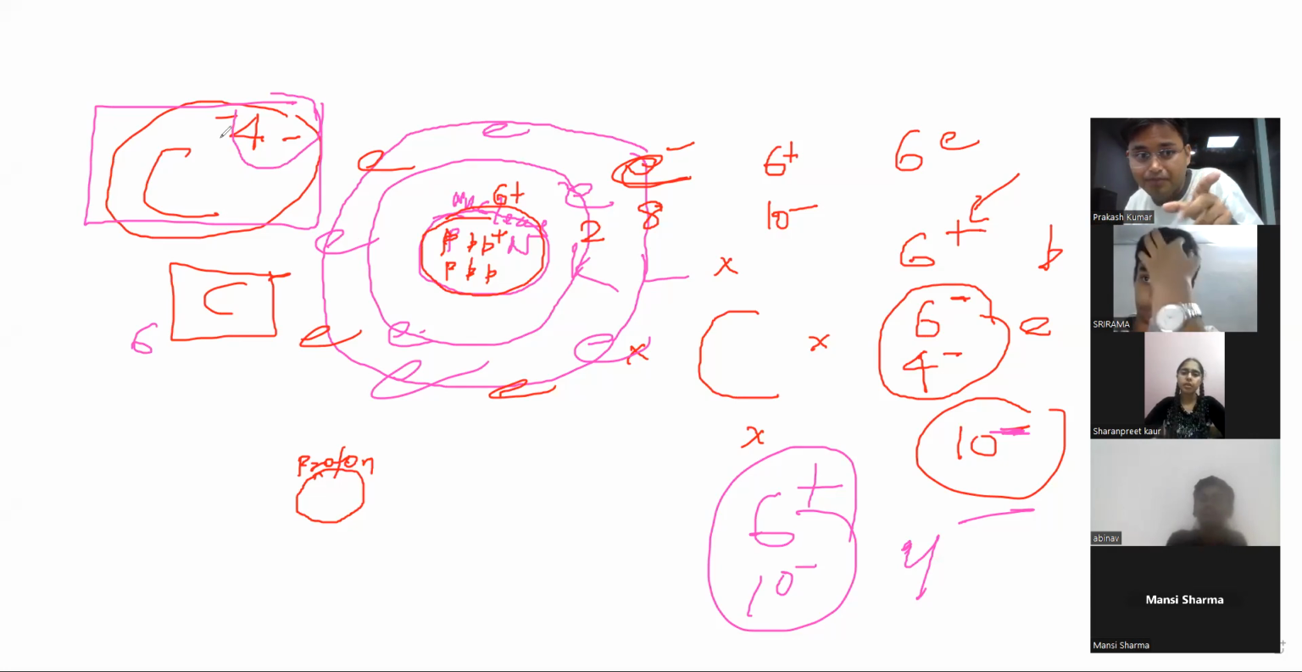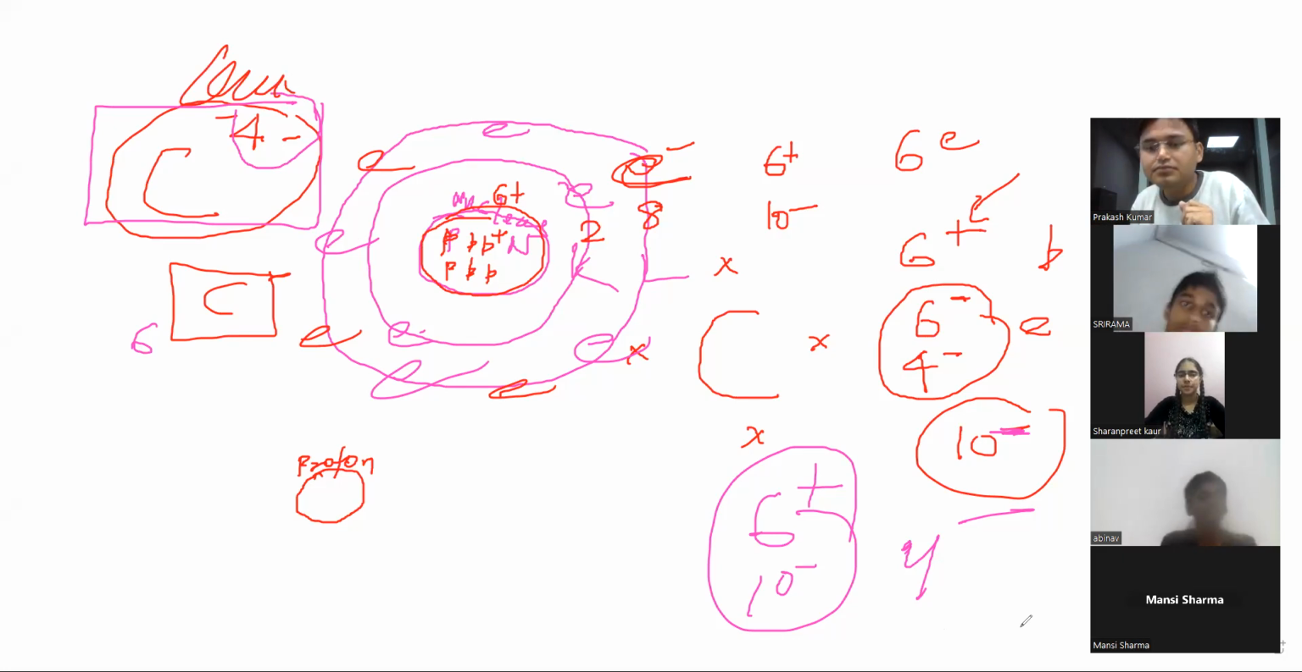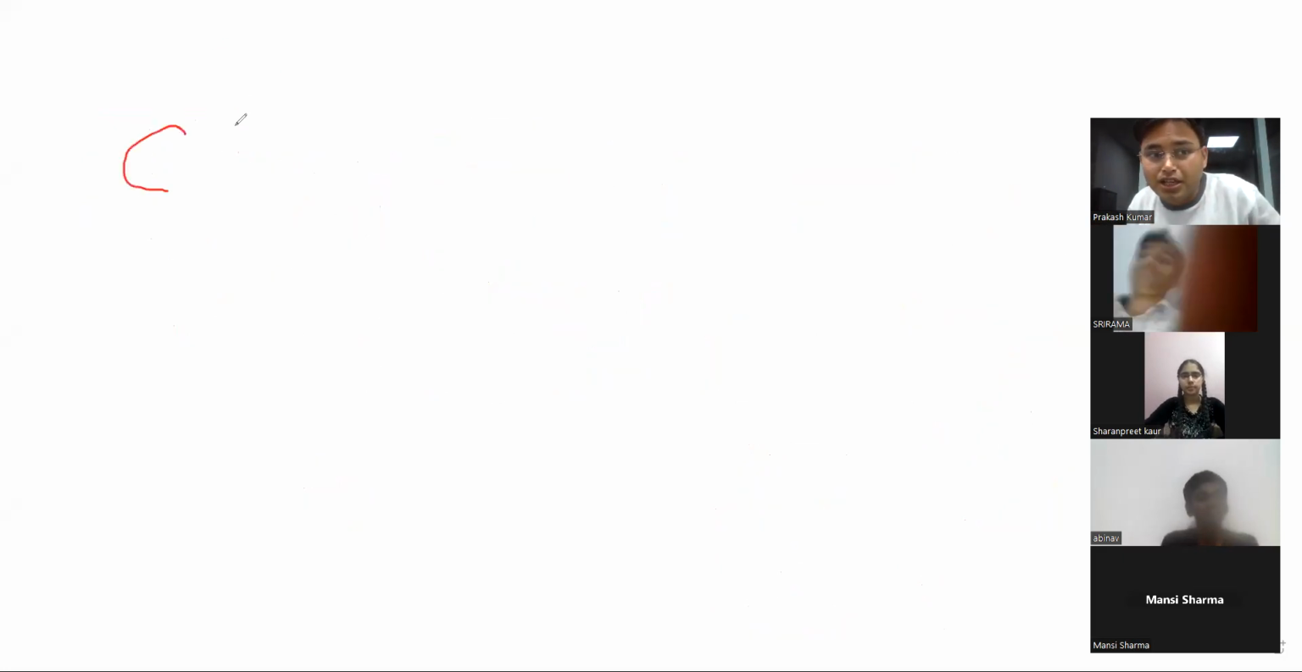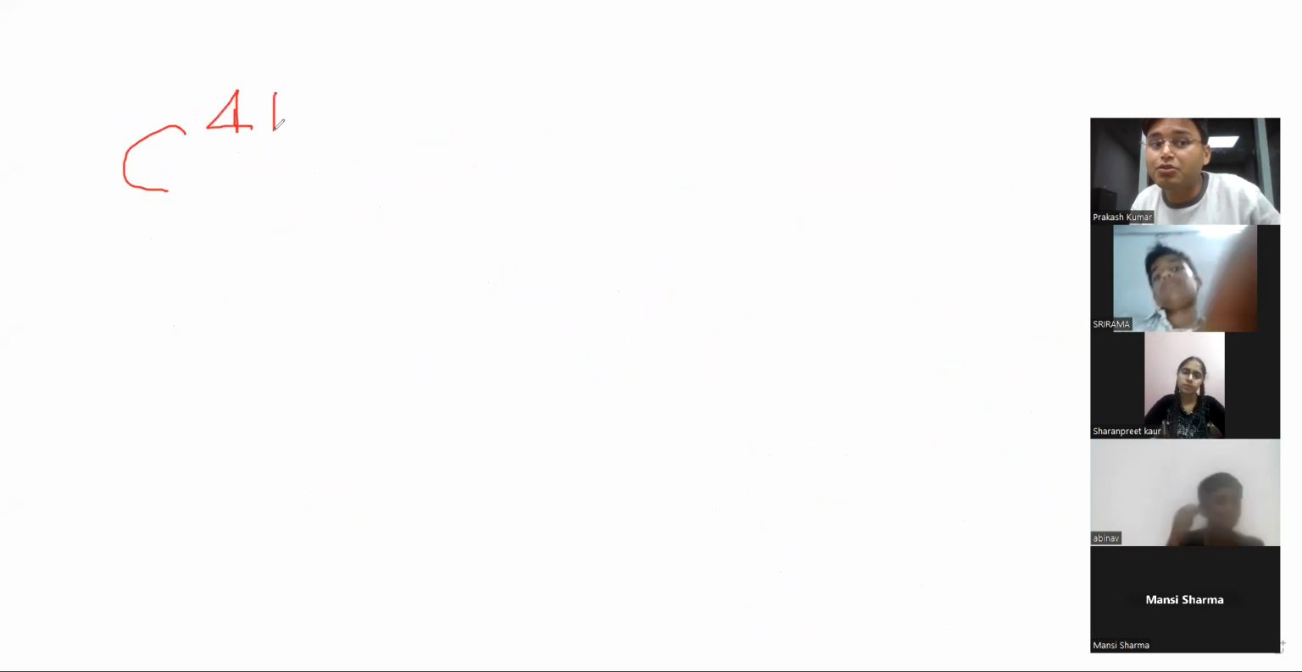Okay, so this question can come: C4 minus is a negative charge, so it is an anion. Right now, the next point is what? C4 plus will also be a problem. What does C4 plus mean?